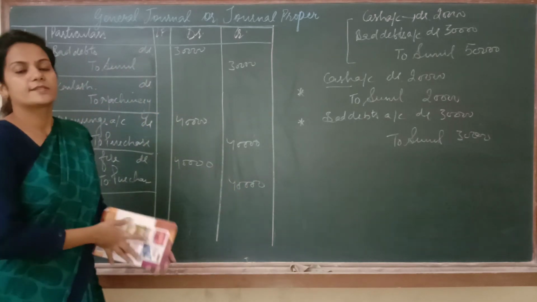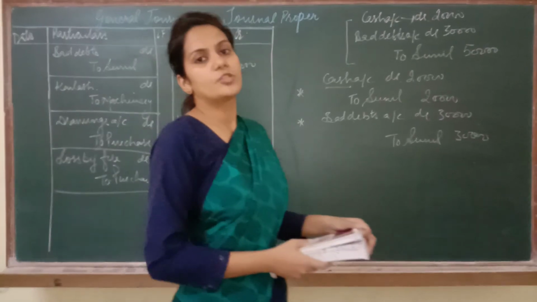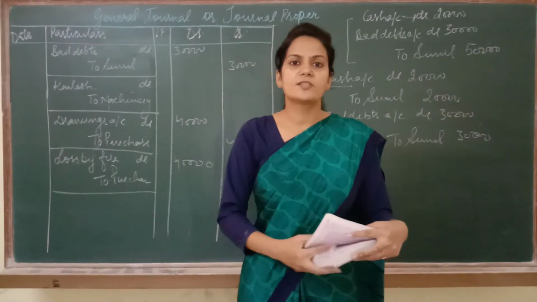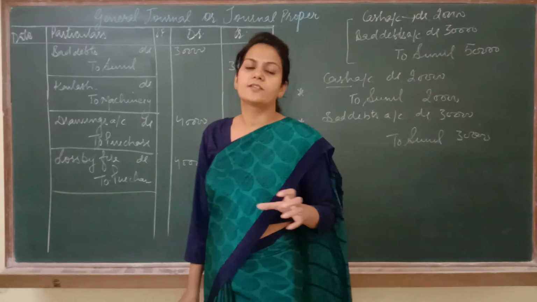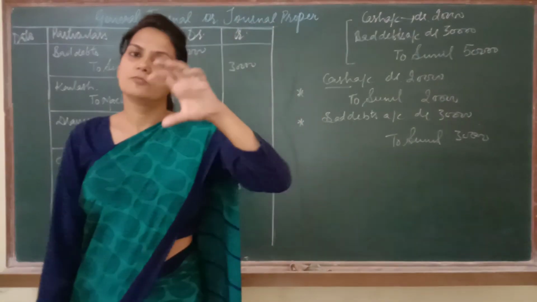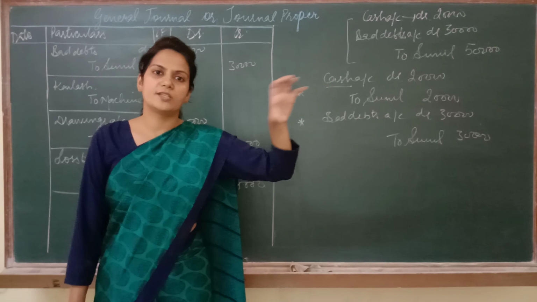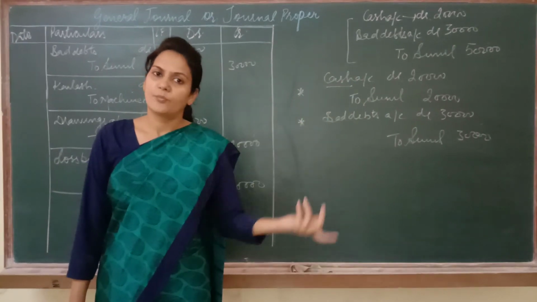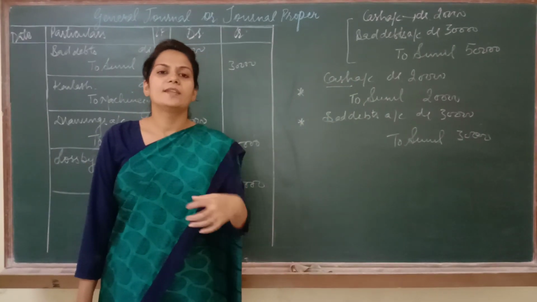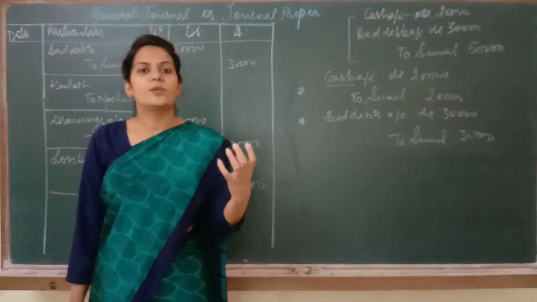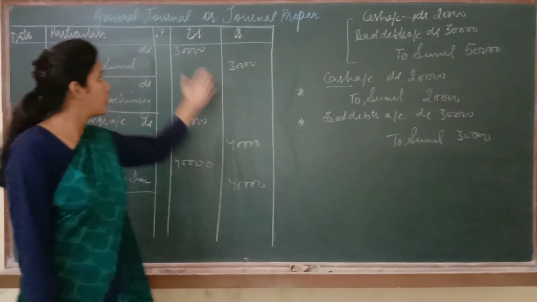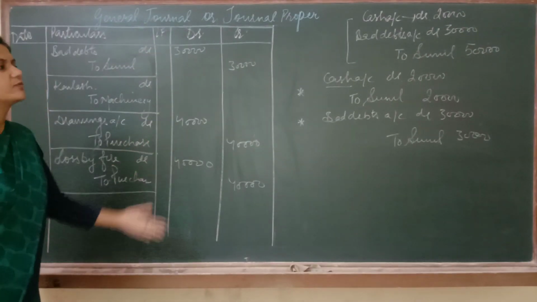So I hope this is clear to you, that this is the way we need to check. Some transactions will be given to you. Out of those transactions, you have to find out which will be part of the cash book, which will be part of the purchase book or sale book or purchase return, sale return, and then the entries which will not find a place in any of the books will be recorded in journal proper in this way itself.